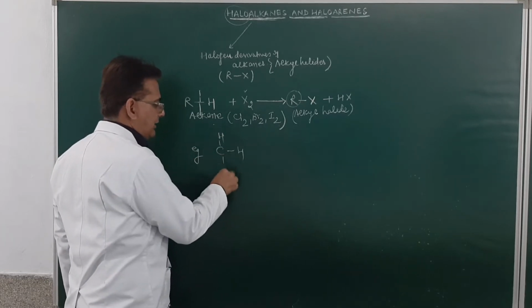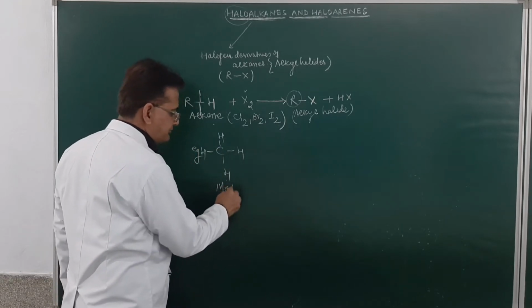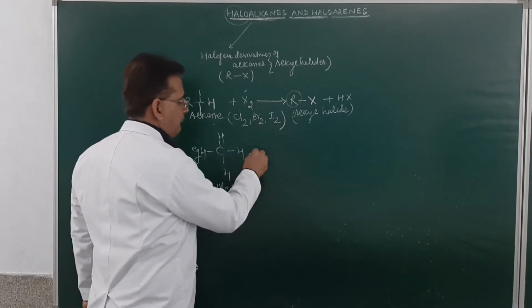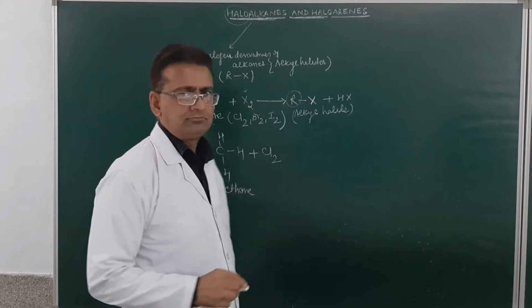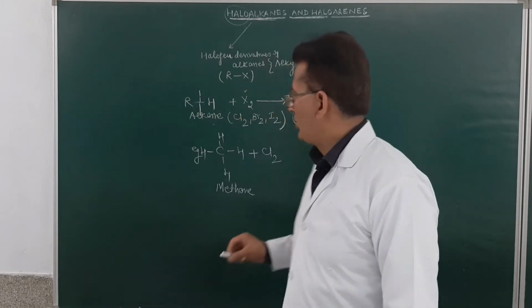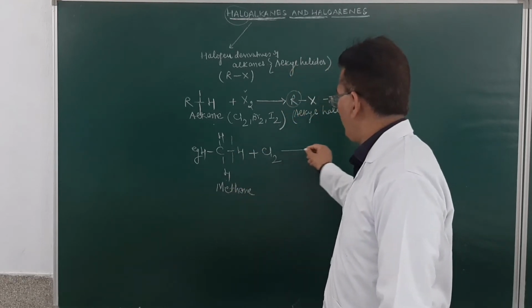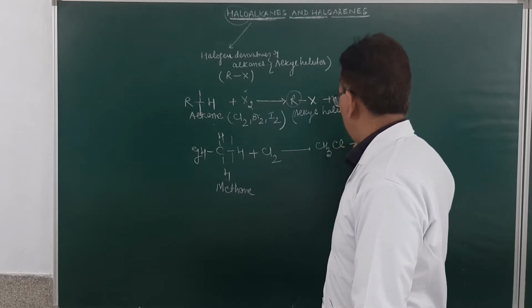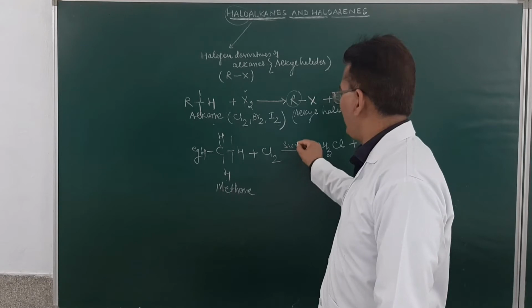As for example, I have written over here a methane molecule, CH4. We all know this is methane. Now if methane is made to react with chlorine, what will happen? This H will be replaced and this will result in the formation of CH3Cl, and HCl will be given out. The reaction occurs in the presence of sunlight.